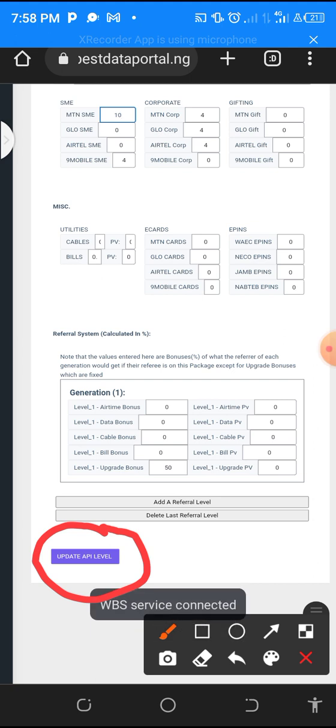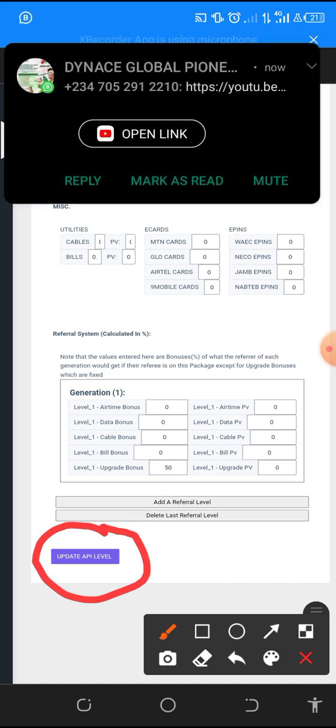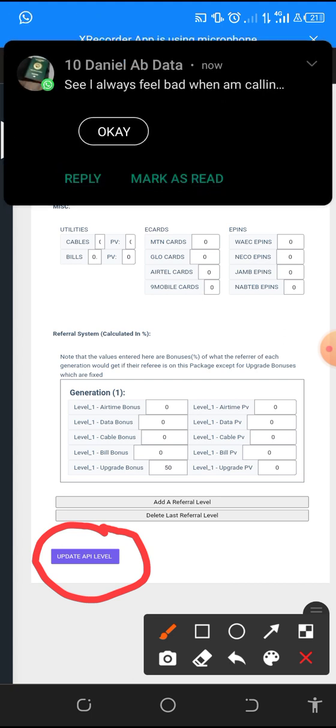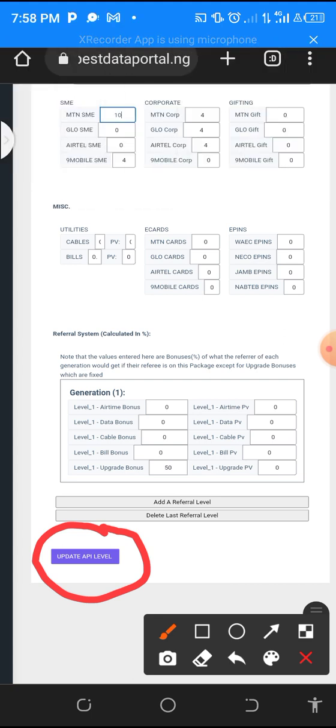So this will help you even if you are changing price, you are increasing price. What you are increasing and decreasing will be at the basic level where we wrote the ID, the amount. The percentage will automatically do the reduction for us. But if you want to do a new percentage for each of the level, just pick your biro, do the calculation, and then you come and refill this place. So once you are done with the prices, I hope you get it. If you don't get it once, you can come and watch it over and over again and make sure you get it, because it's a very important aspect of this business.